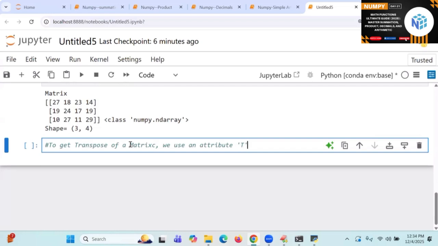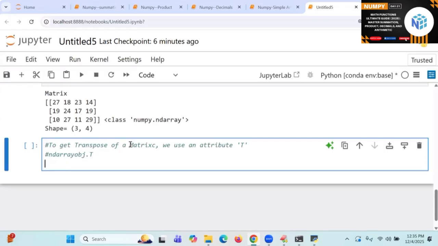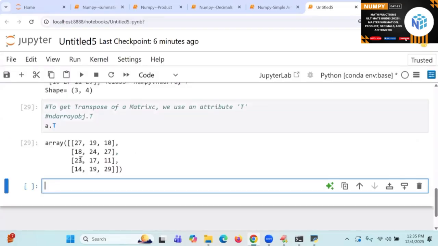T. What is the syntax? ndarray object dot T. A dot T. What is A? ndarray dot T.